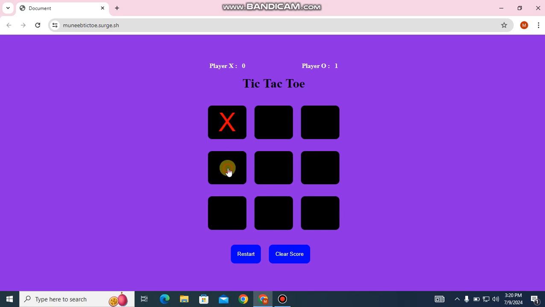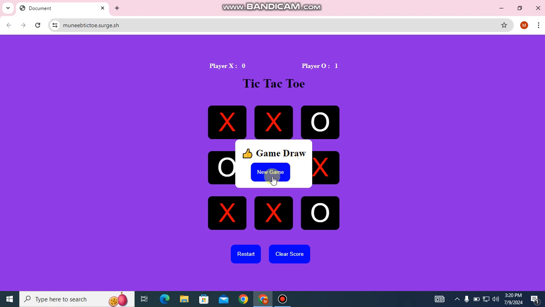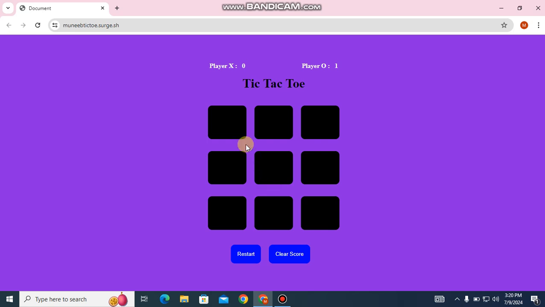When two people are playing the game, sometimes no one wins, so the game is a draw. So when the game is a draw, you can click new game and the game starts from new.